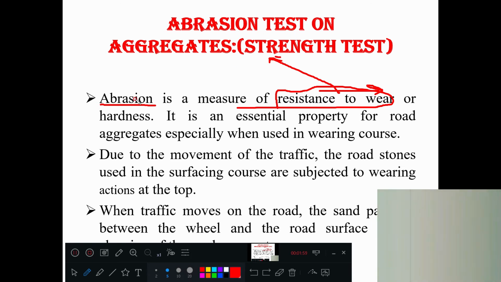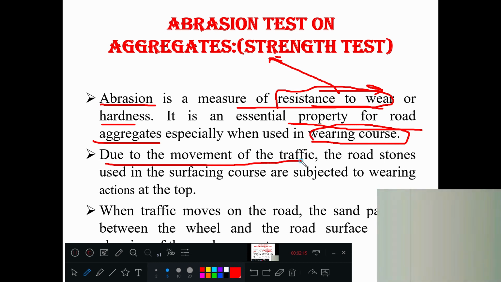Abrasion test. Abrasion is the measure of resistance to wear or hardness. It is an essential property for road aggregate. This is also a strength test for road aggregate. So when it acts as a wearing surface, due to the movement of traffic, the road stones used in the surface course are subjected to wearing actions. How? The road is there.